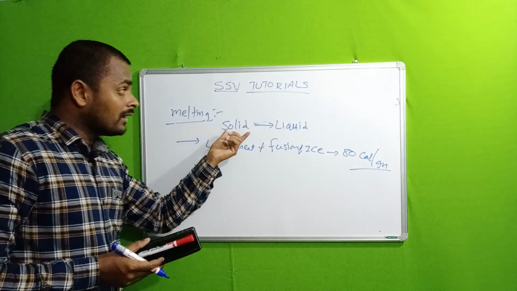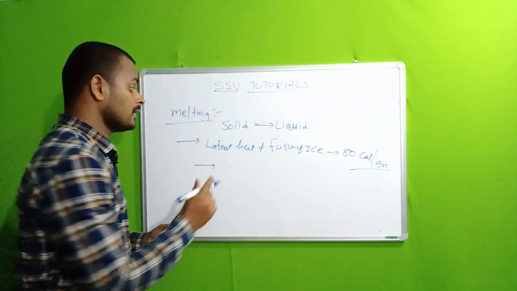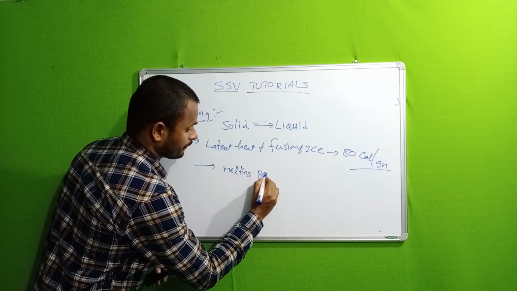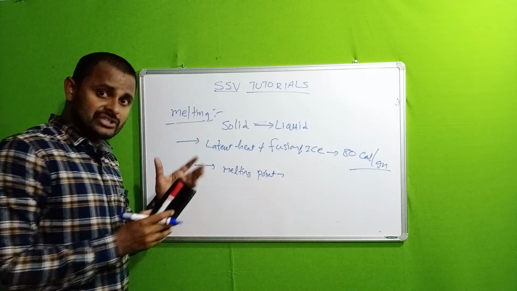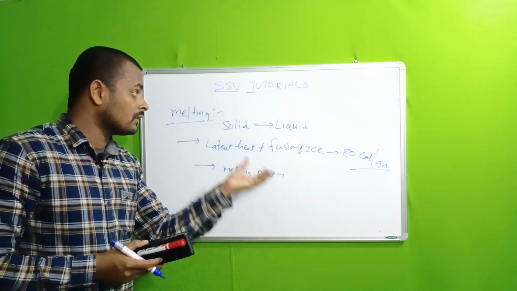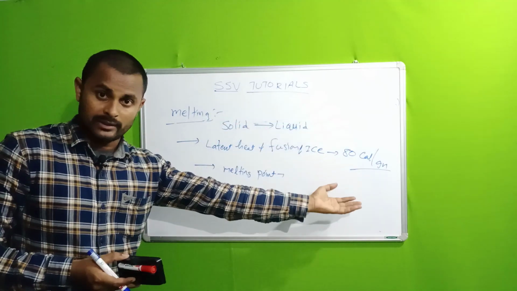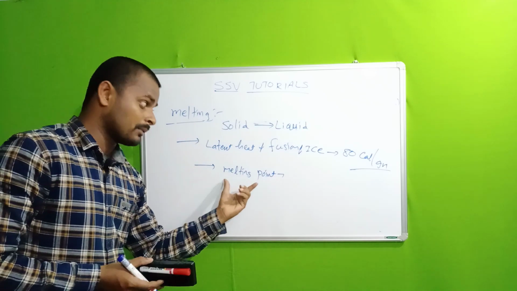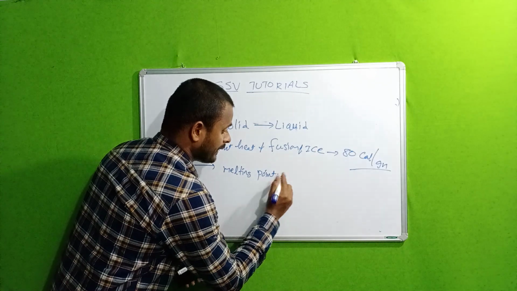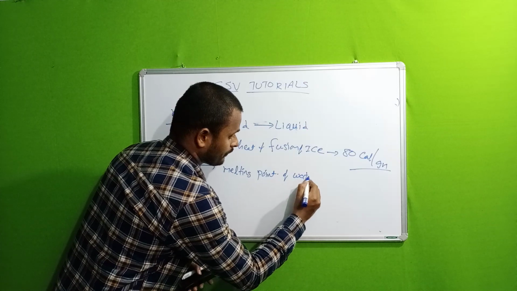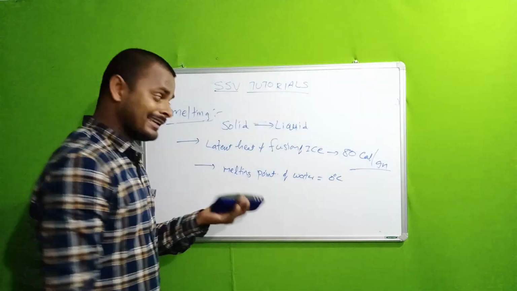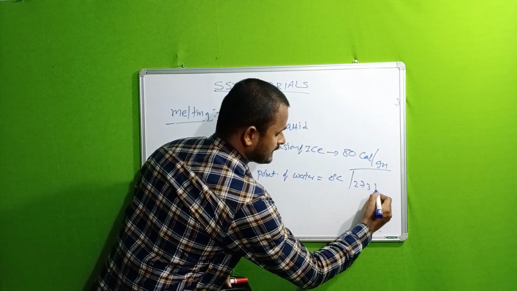The temperature at which the solid converts into liquid, that point is called the melting point. At which constant temperature the solid converts into liquid, that temperature is called the melting point, and the melting point of water is 0 degrees Celsius. In kelvins, 273 kelvins.